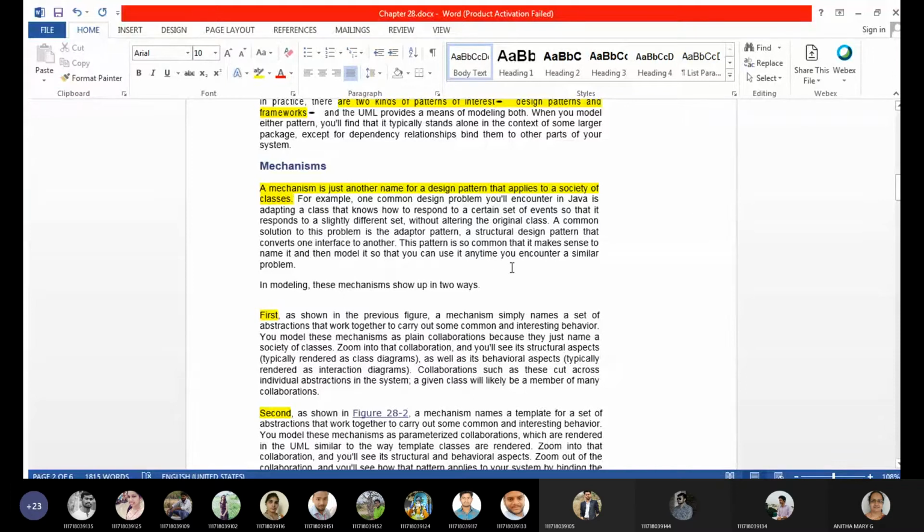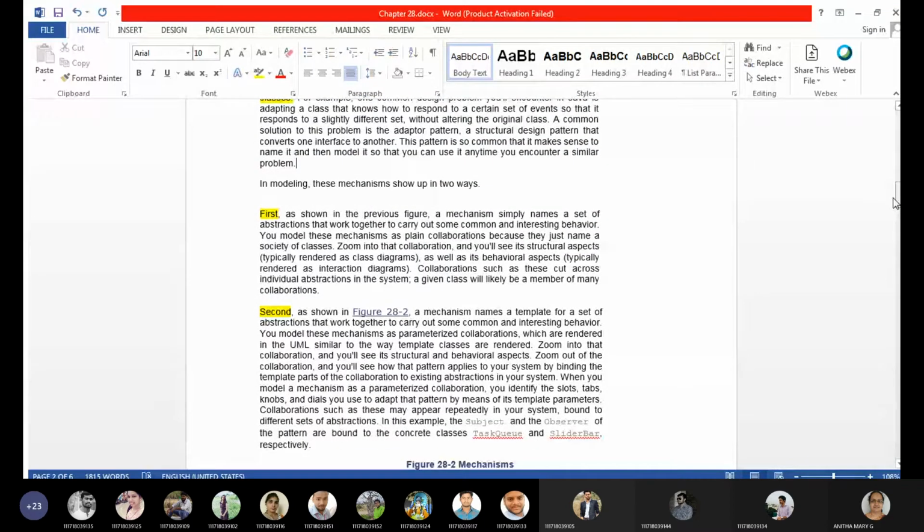When we are talking about a set of classes and how logically we give a solution for a particular problem, it is also a structural pattern that converts from one interface to another. All those things we talk about in structural design, and also behavioral patterns. Structural means we talk about class diagrams, behavioral means we talk about interaction diagrams. So here in modeling, mechanisms show up in two ways.